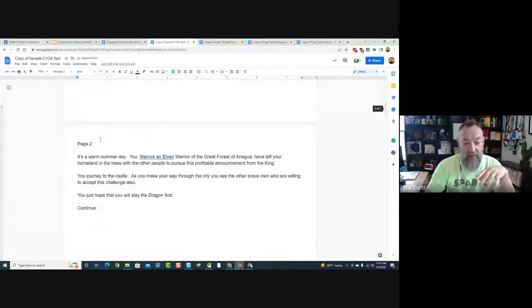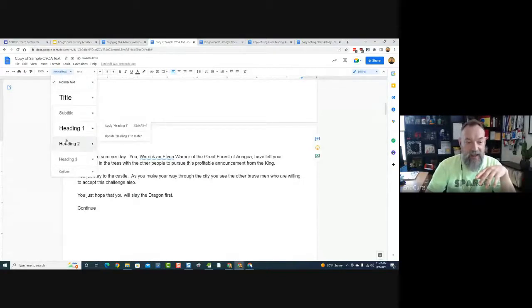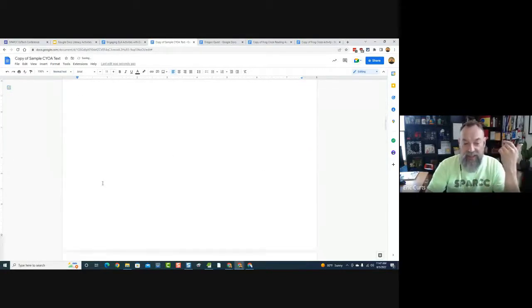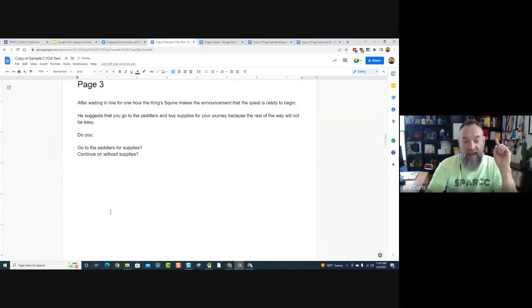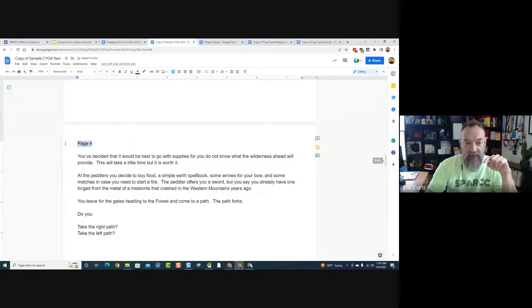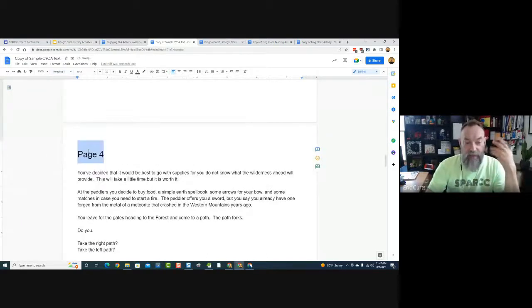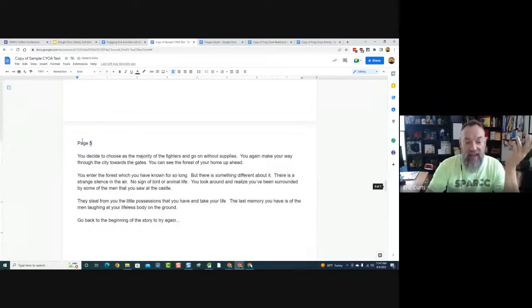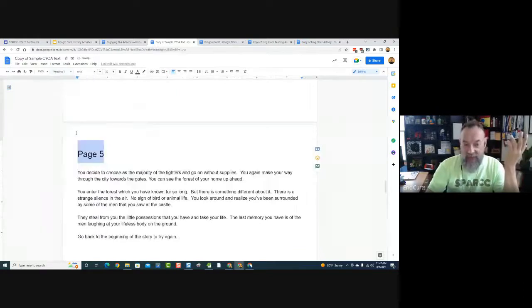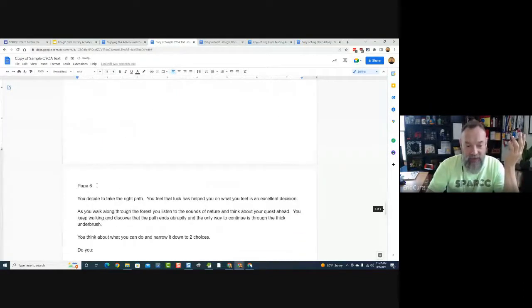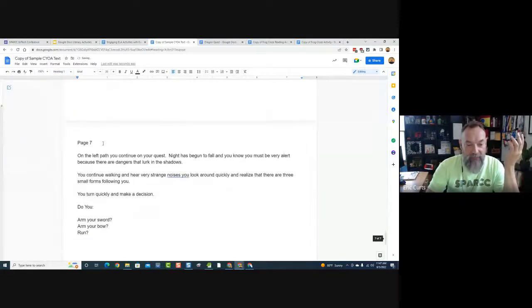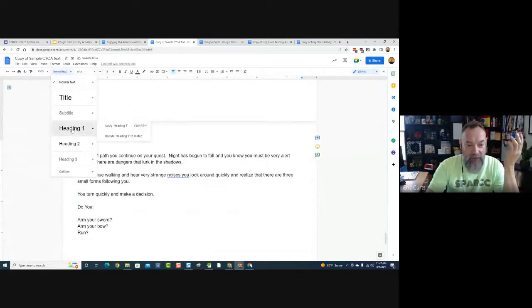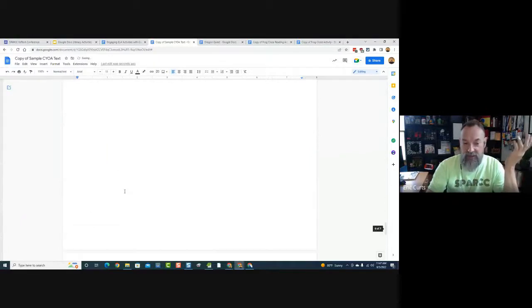And I do the same thing for page 2. I take that text and I make that a heading. And I just keep repeating this all the way down. And again, the reason why we're doing this is because to actually hyperlink to something, you either have to have a bookmark to hyperlink to or a heading. And I'm choosing to use headings. That will work better in this case, I feel. And so there you go. Just go down and put in a format of headings for all of the tops of the pages. Excellent. Okay, we're doing good.